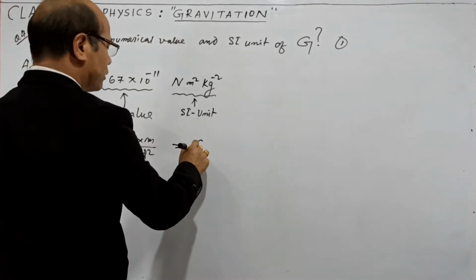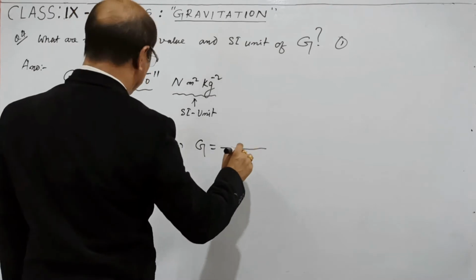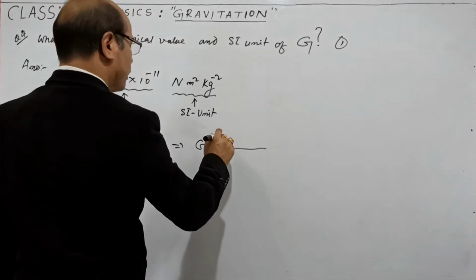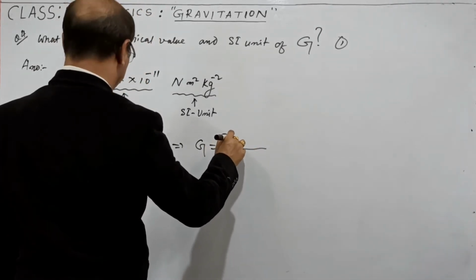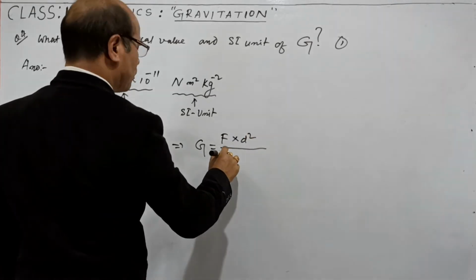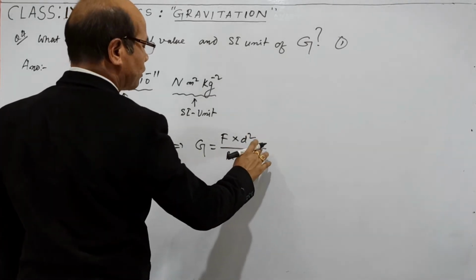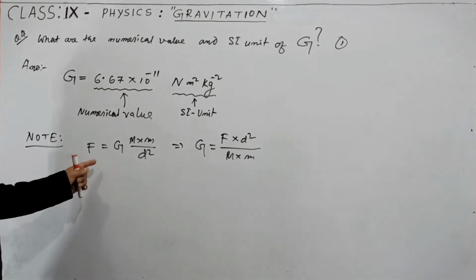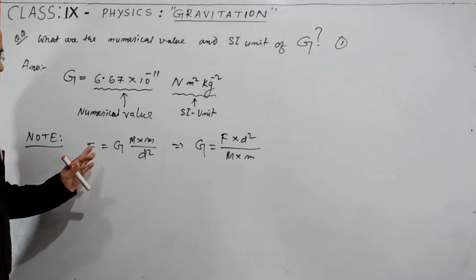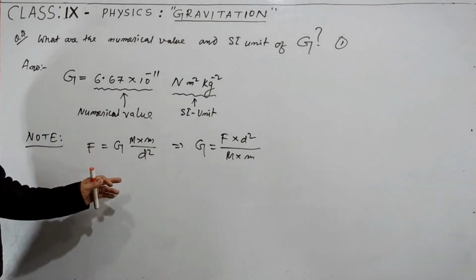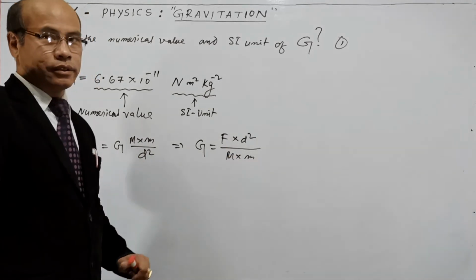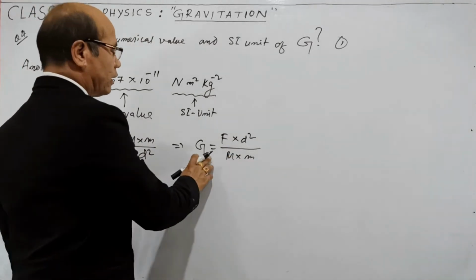That means you write G like this: capital F into d square divided by capital M into small m. If you want to write down G, then you have to write like this, according to mathematics.